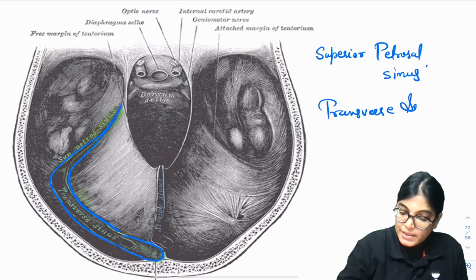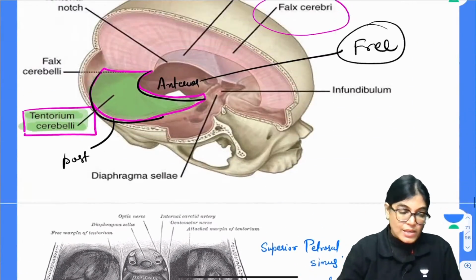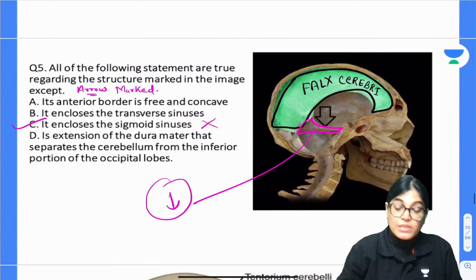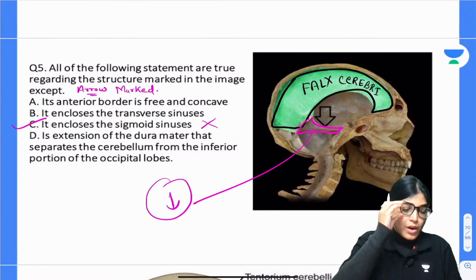So it is quite clear by seeing this image that it is not enclosing the sigmoid sinus. So that is the wrong statement. Clearly, the statement that it encloses the sigmoid sinus is absolutely incorrect about the tentorium cerebelli. Got it, my dear?